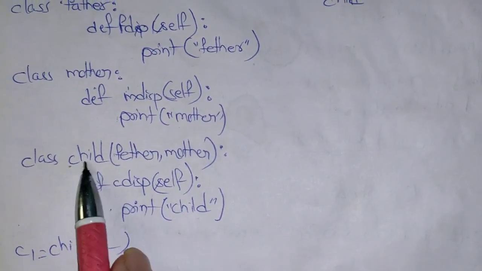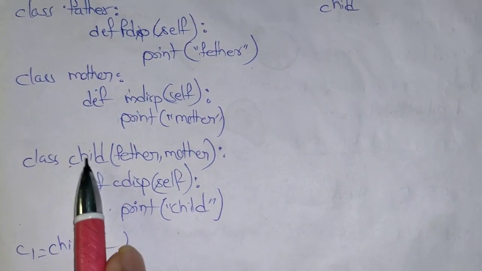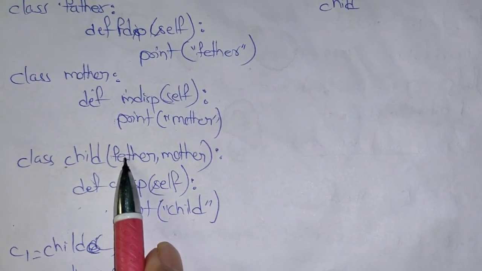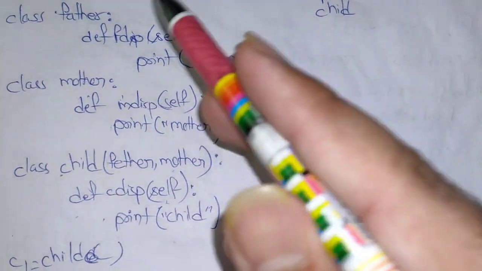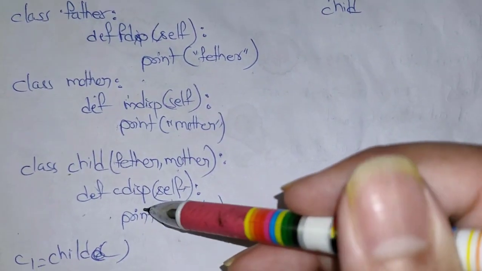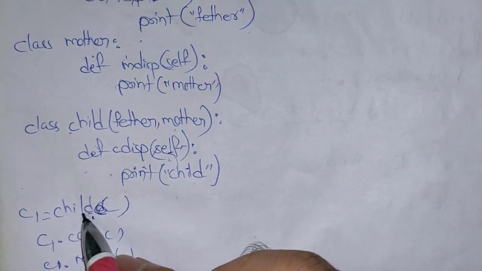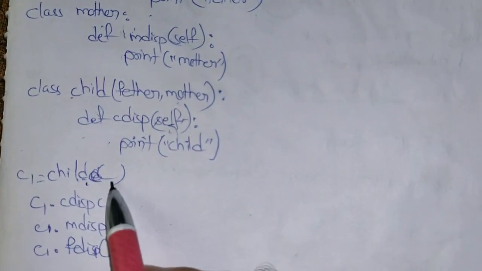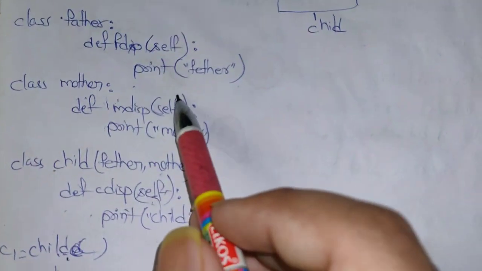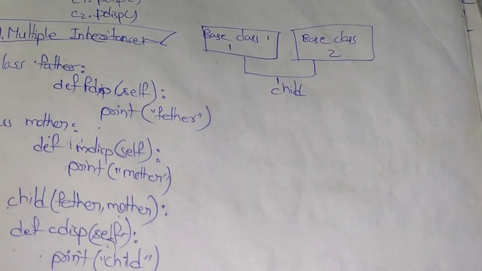To inherit properties, we have to write a child class. I am writing the class name as child. You can use any class name here, and I wrote child as the class name, and it is deriving its properties from both classes, father and mother. It again has its own methods, and if we create a reference for this child, it is equivalent to creating the reference of these two classes. So using this child reference, we can access properties from both the classes father and mother. So this is how inheritance works in Python.